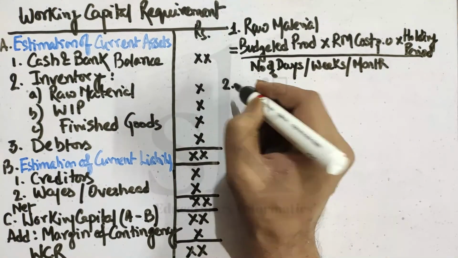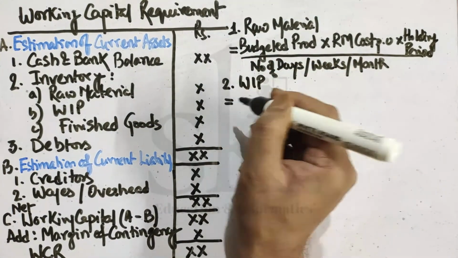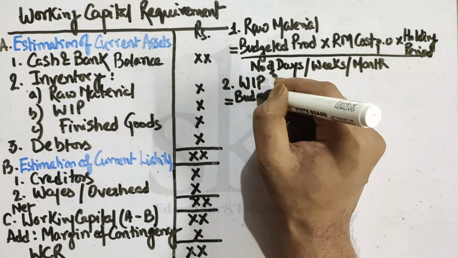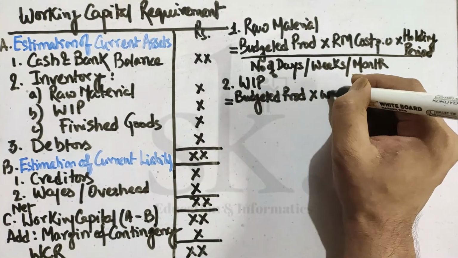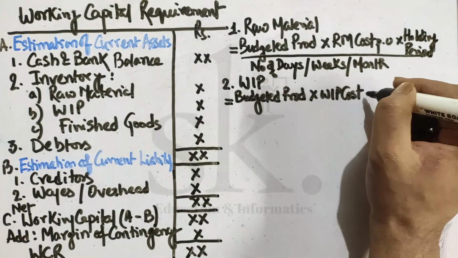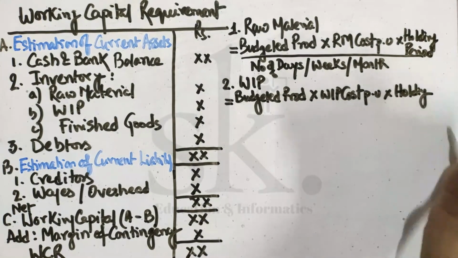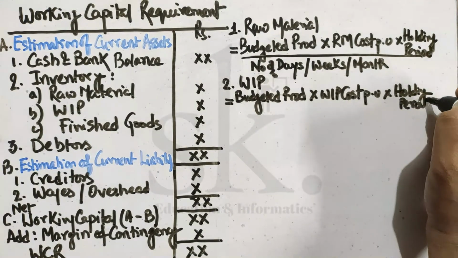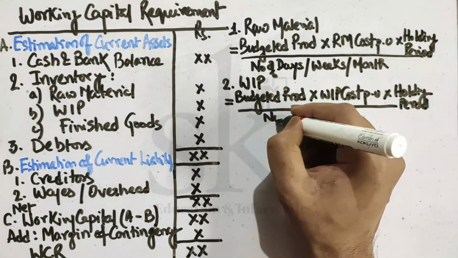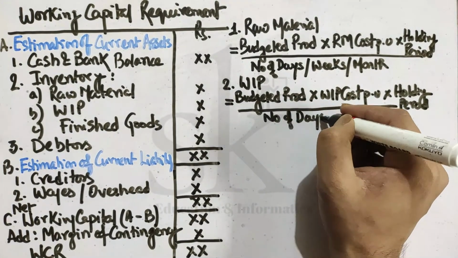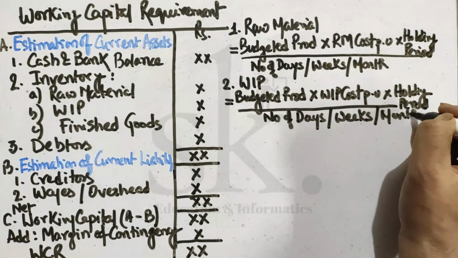Point number 2 is WIP calculation. Same formula: budgeted production into WIP cost per unit into WIP holding period, entire thing divided by number of days, weeks or months as per the problem.